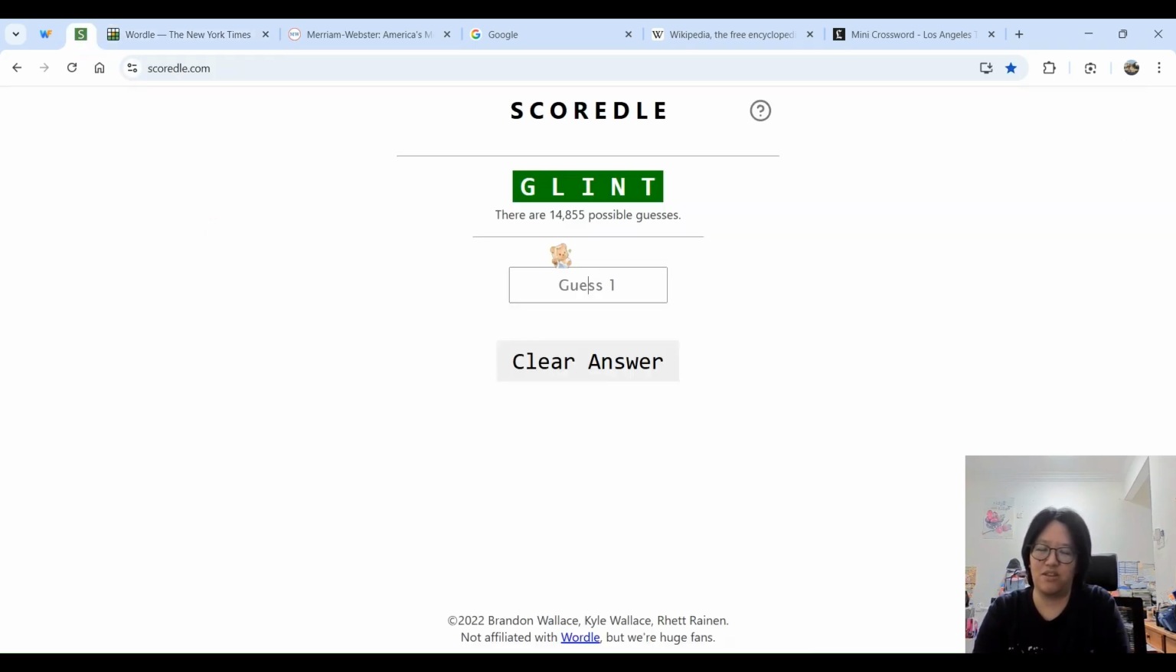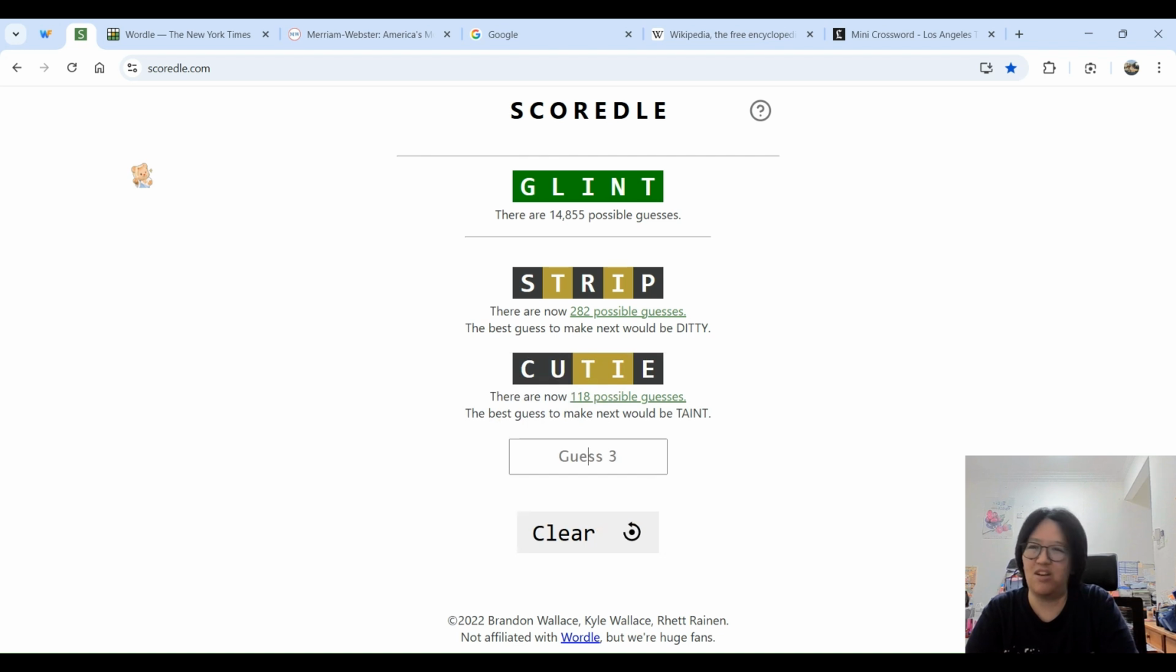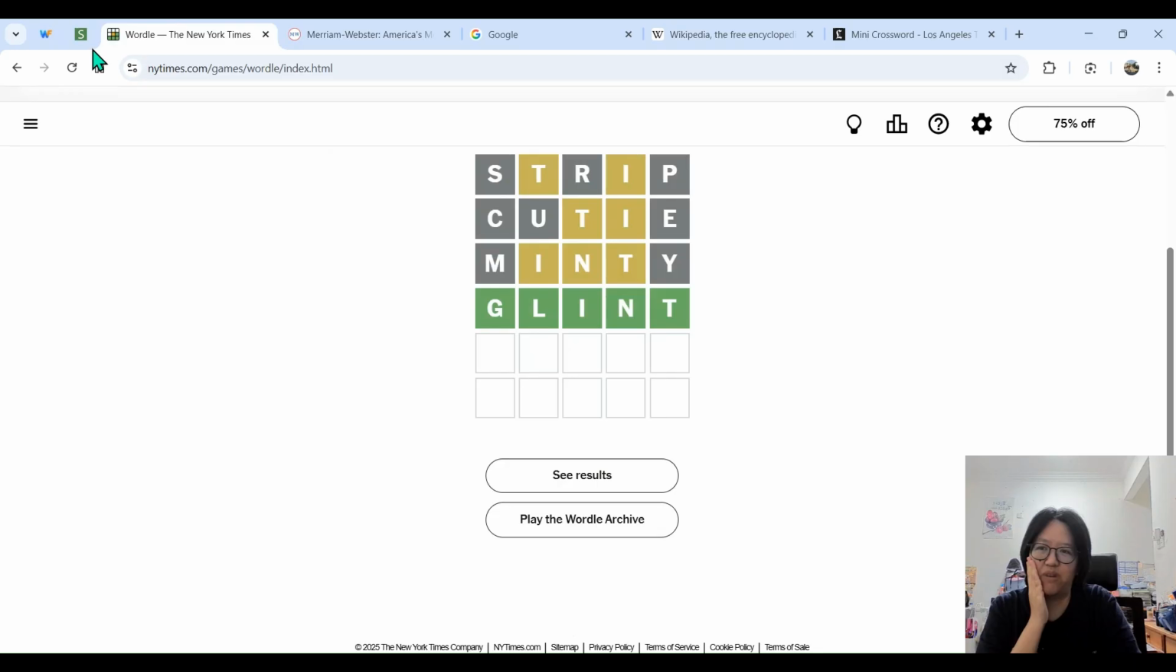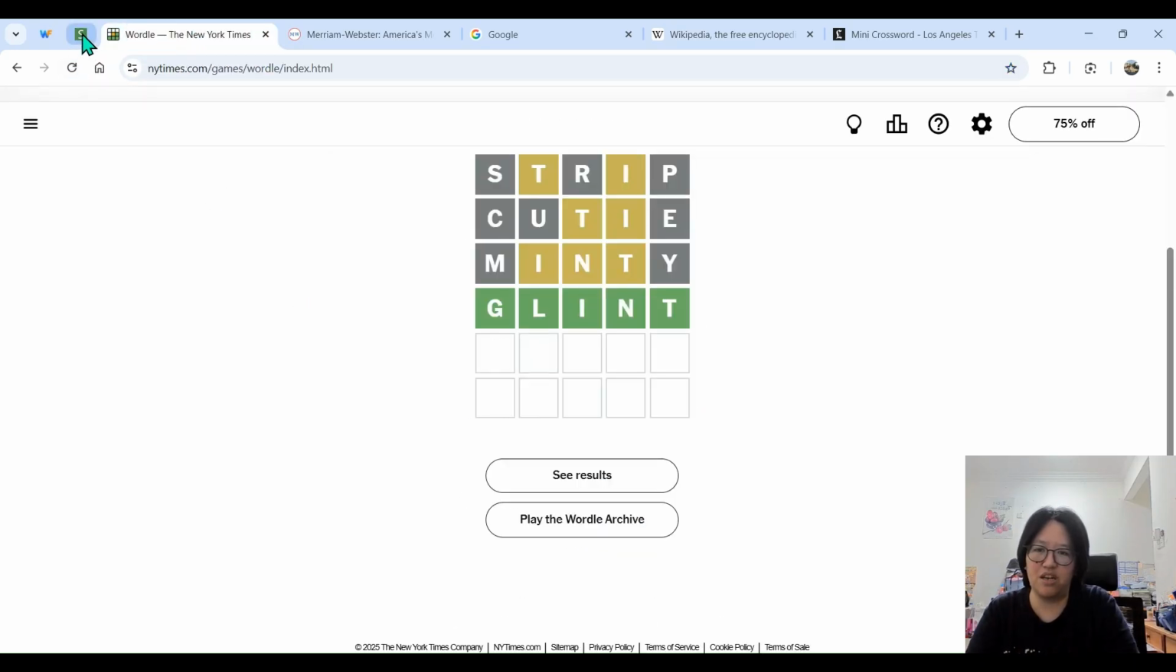Okay, so go into the answer. I did strip first, which is actually not bad. 82 possible guesses left, and then cutie, which is not. Yeah, it was not a great guess because I forgot about the I needing to be in the fourth spot. So that was really silly of me. Minty narrowed it down to 15, and then I did glint.